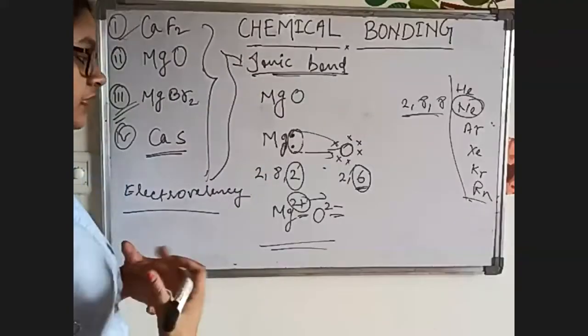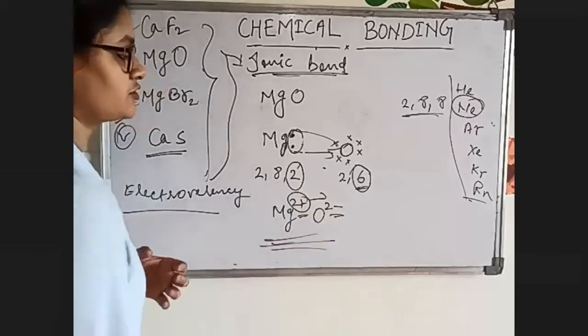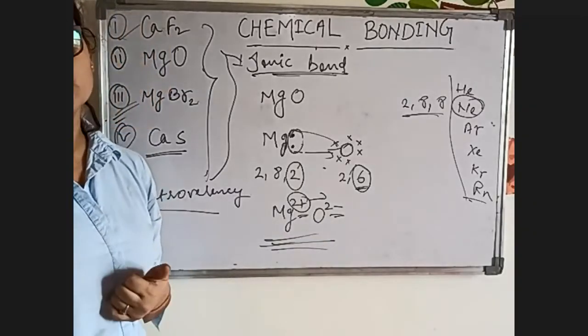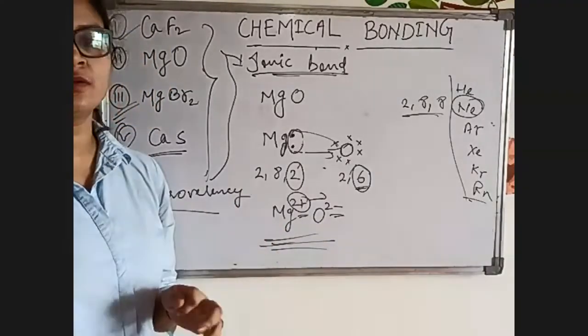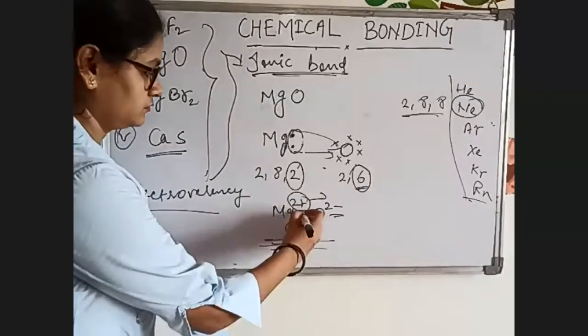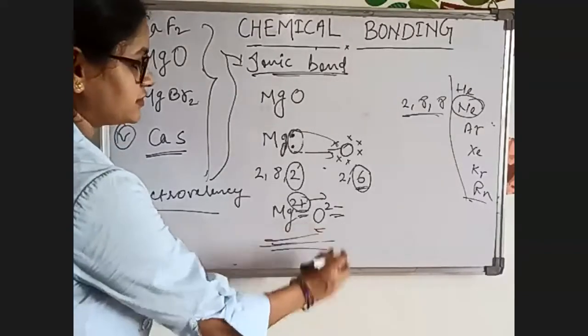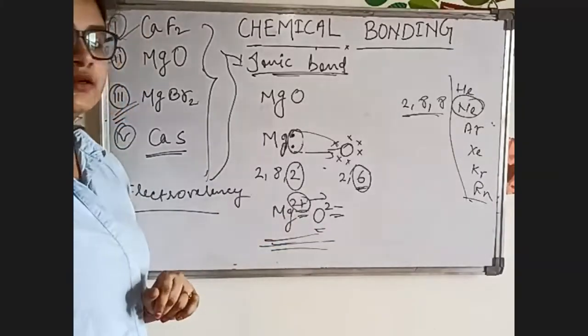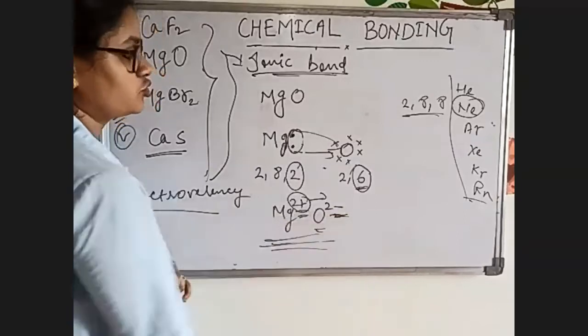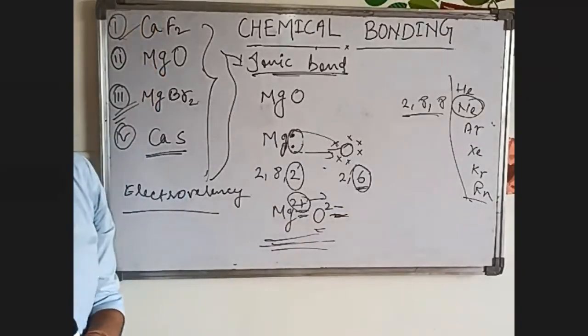So in the exam, sometimes it can be asked, what is the electrovalency of magnesium in MgO? Then what will be the electrovalency of magnesium in MgO? 2 plus. And what is the electrovalency of oxygen in MgO? That will be 2 minus. Clear? Yes, ma'am.